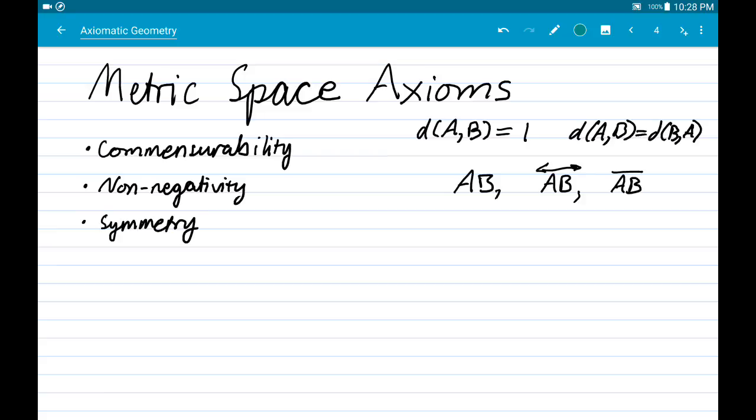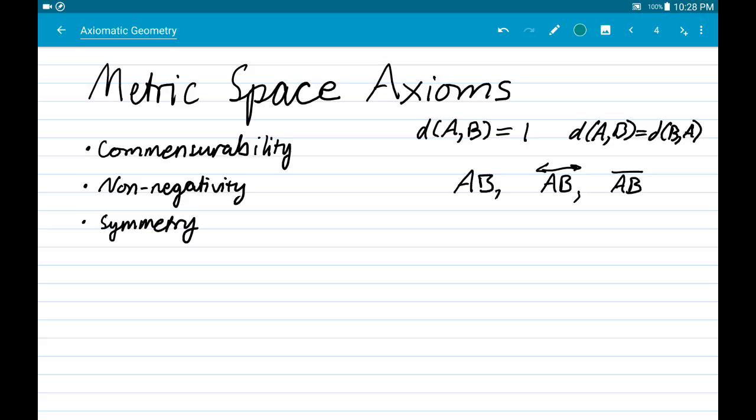So now I'm going to introduce the metric space axioms, and the metric space axioms are the ones that permit me to talk about distance between points. And we will eventually encounter other measurement axioms that make precise what we talk about when we talk about measurements of angles, for instance, or measurements of areas. But these axioms will talk about the distance between any 2 points.